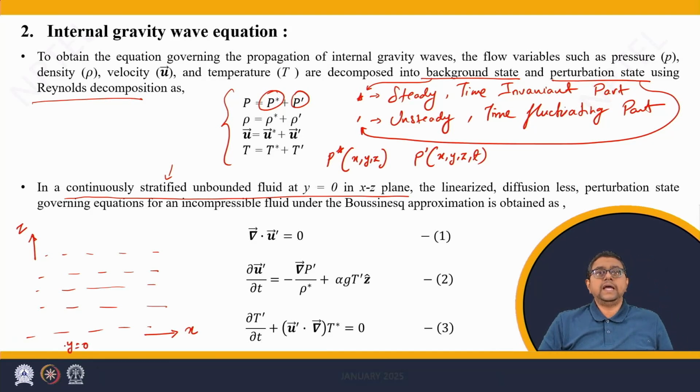Let's say we are looking at the y equals 0 plane in x and z direction as shown here. The fluid is unbounded, which means there are no boundaries. Then we can look at the linearized diffusionless perturbation state governing equations.